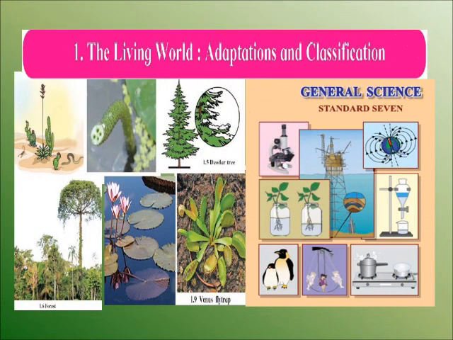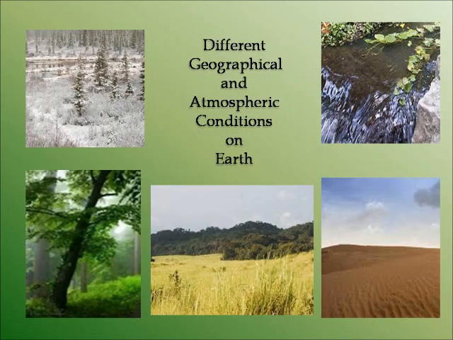General Science, Chapter 1, The Living World, Adaptation and Classification. You all know that on Earth there are different geographical conditions at different places: desert, snow, hills, grassland, water, forest, and so on. The atmospheric conditions are also different. There are normal to extreme conditions of heat, cold and rain at many places. But in all these conditions, we find living things like plants, animals, birds, aquatic animals everywhere.